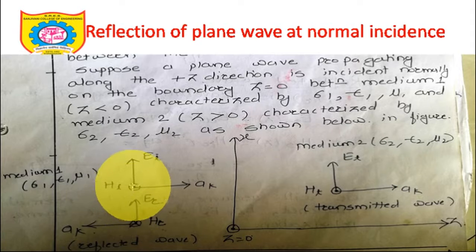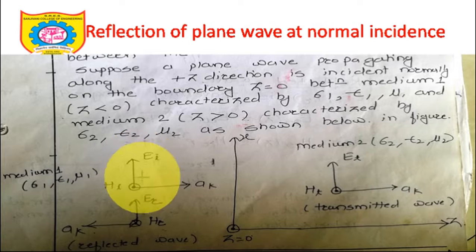To understand the concept of this dot and cross, put your right hand in such a way that your thumb indicates the direction of wave propagation. You already know that. Then your first finger will indicate the direction of EI, and your thumb, first finger and middle finger are mutually perpendicular to each other.